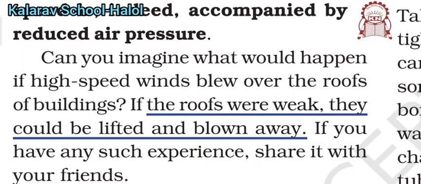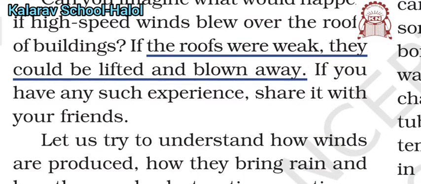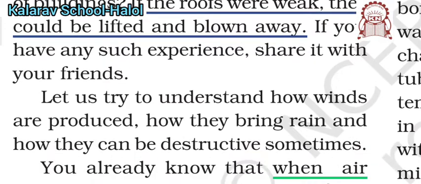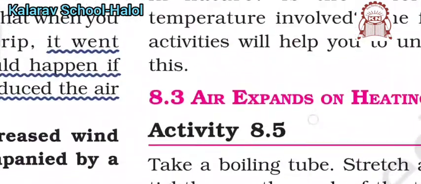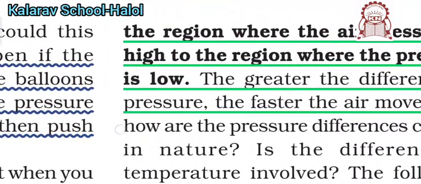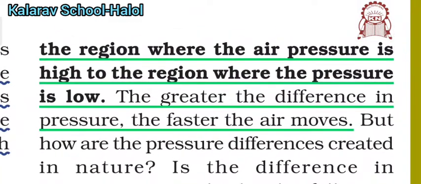If you see, when high-speed wind is blowing over your roofs, if the roofs are weak, they could be lifted and blown away because the air pressure is reduced outside the roofs. So when air moves, it is called wind. Keep in mind that air always moves from the region where the air pressure is high to the region where air pressure is low.